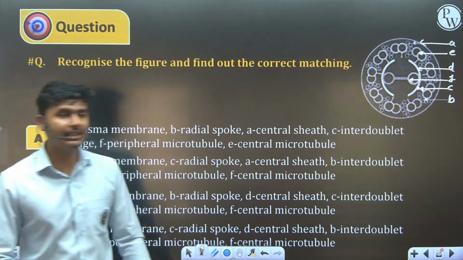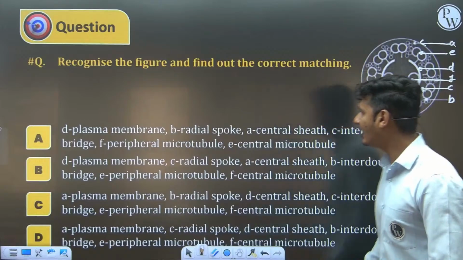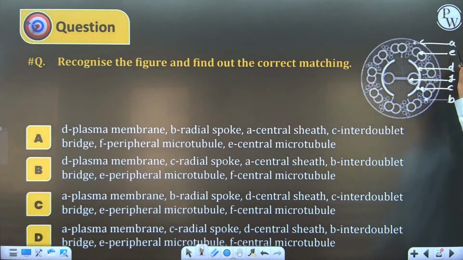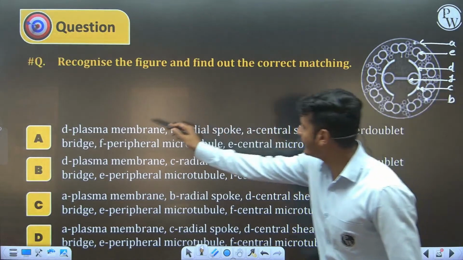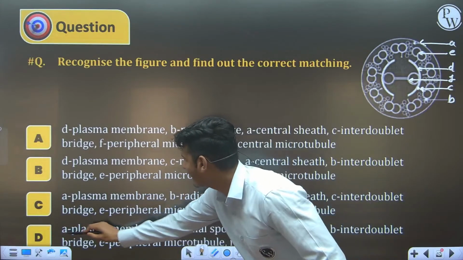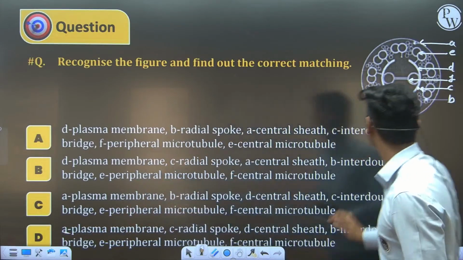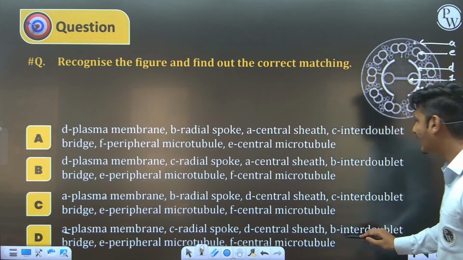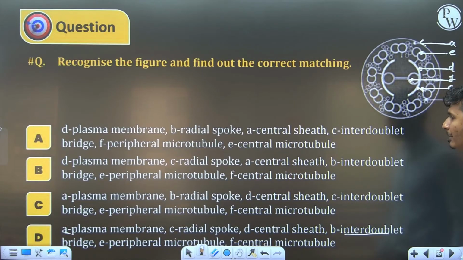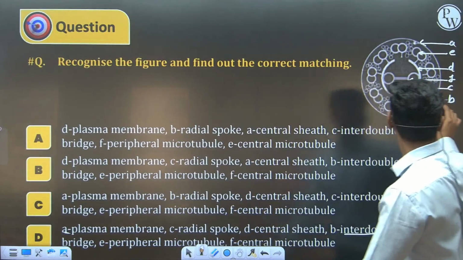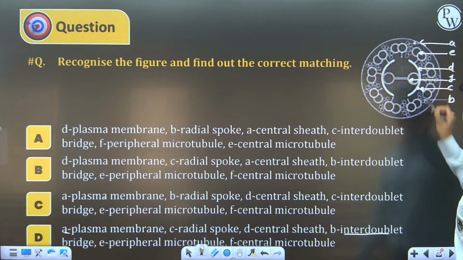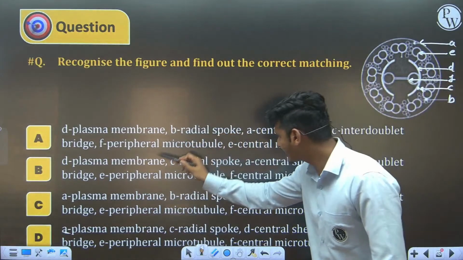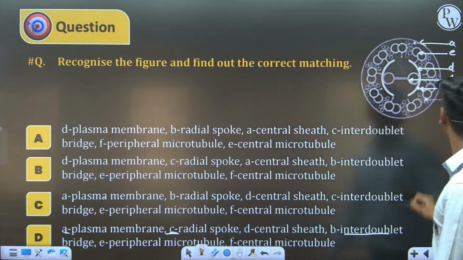Spiritual Light, your answer is D, and I think it is a correct answer. A is the plasma membrane. Yes, A is the plasma membrane. Second, B is a linker, an interdoublet linker or interdoublet bridge. C is the radial spoke, right?